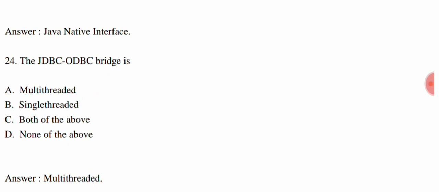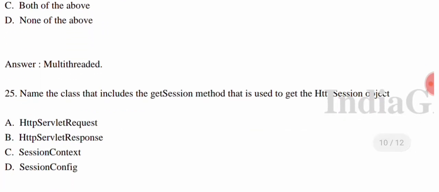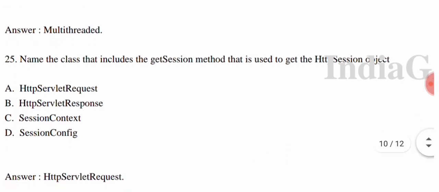Now we come to the next question. Name the class that includes the getSession method that is used to get the HttpSession object. Okay, so they are giving four options. Option A, HttpServletRequest. Option B, HttpServletResponse. Option C, SessionContext. And option D, SessionConfig. Okay, so the correct answer for this is option A, that is HttpServletRequest. Okay, so this is your correct answer.